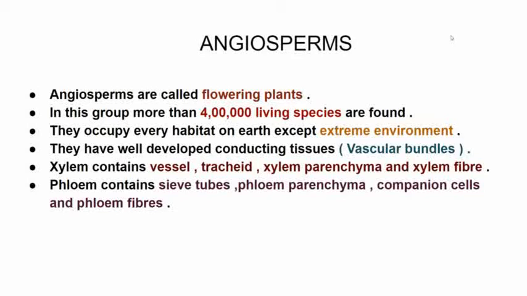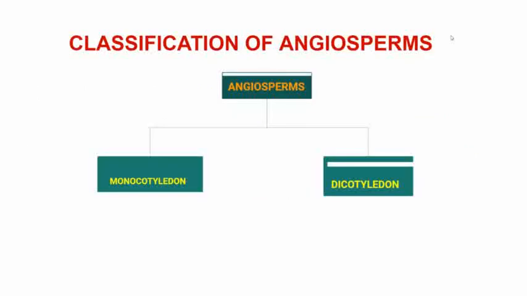They have well developed conducting tissues like vascular bundles. Xylem contains vessels, tracheids, xylem parenchyma, and xylem fibers. Phloem contains sieve tubes, phloem parenchyma, companion cells, and phloem fibers. Classification of angiosperms. Angiosperms are divided into two classes. They are monocotyledons and dicotyledons.